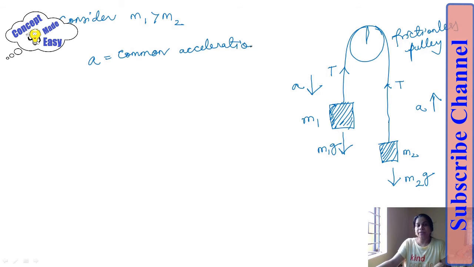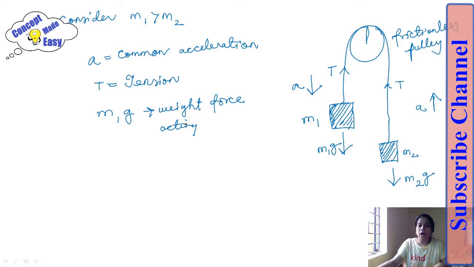A is the common acceleration, and T must be the tension. Now M1 is the bigger mass and M1g is the weight force, acting downward.